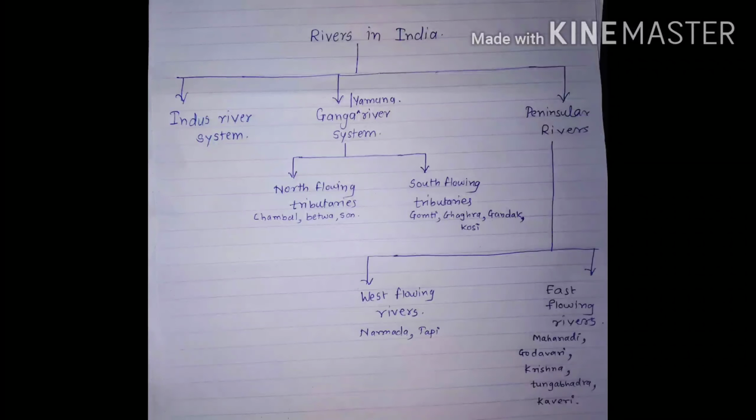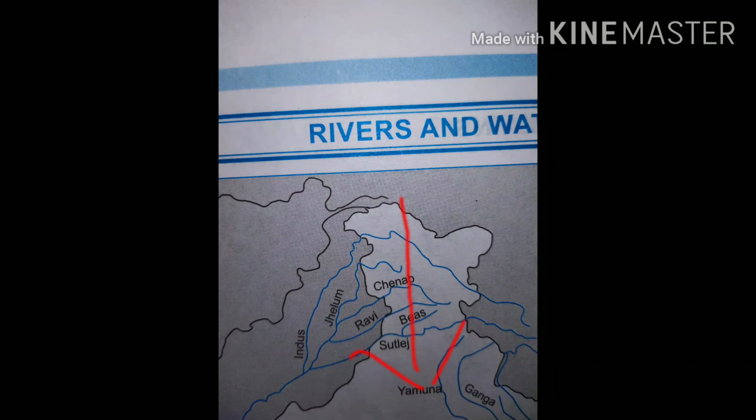So we will see in detail how these rivers can be marked. We will start with the Indus River system. The technique of remembering this is you have to remember these rivers in sequence. So starting from the north, the northernmost and lengthiest river, which actually originates in China, then flows into Jammu and Kashmir and then goes into Pakistan, is the most important river of this system, which is Indus River, also called Sindhu River.